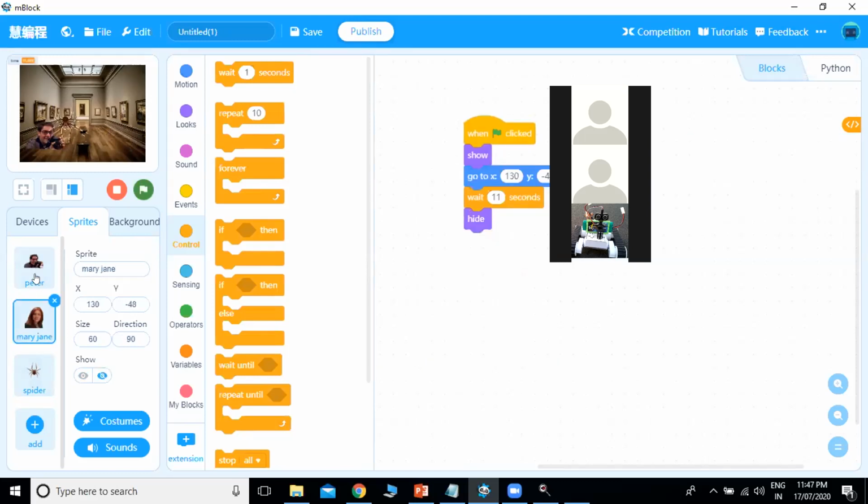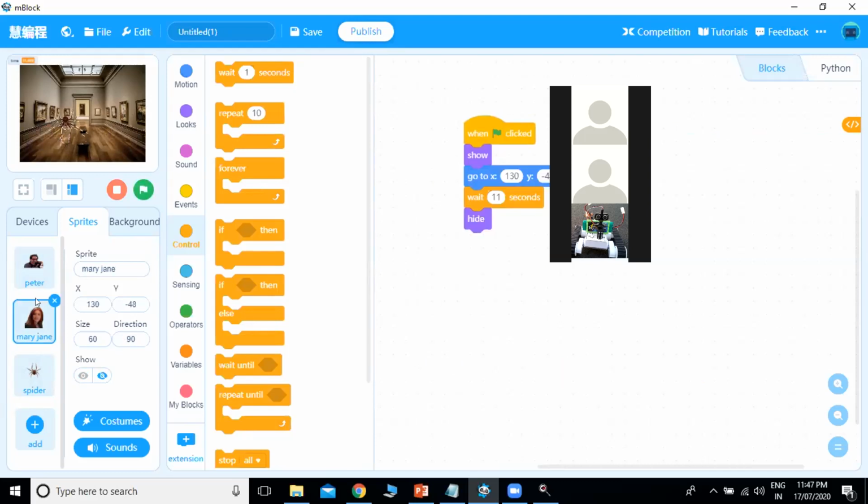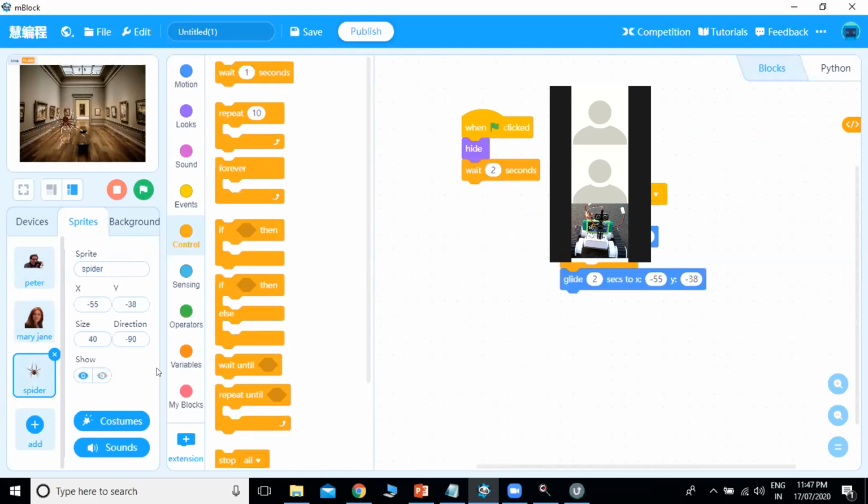Okay, so here the spider is gliding and he's biting the finger. After that, spider also has to hide. So what we will do, after it glides to this position, we will make spider hide.